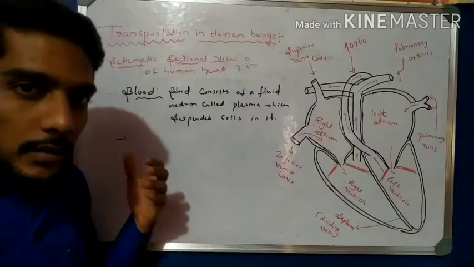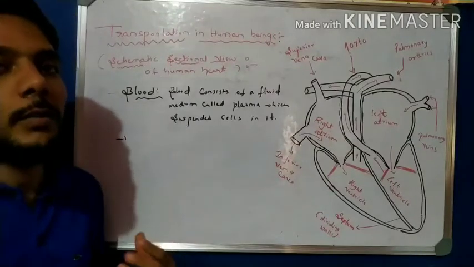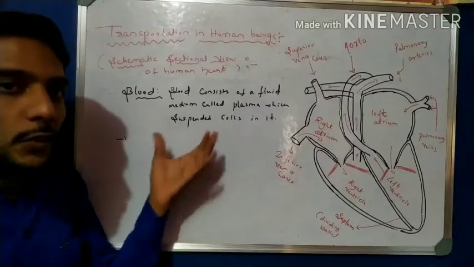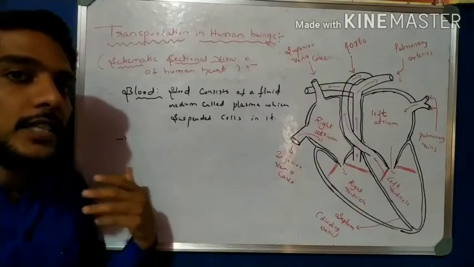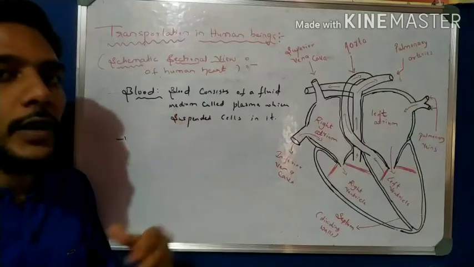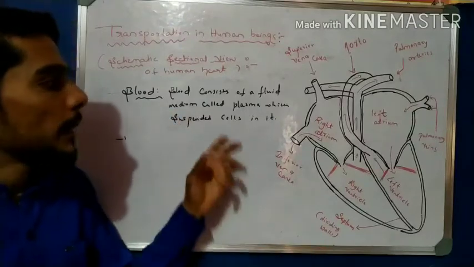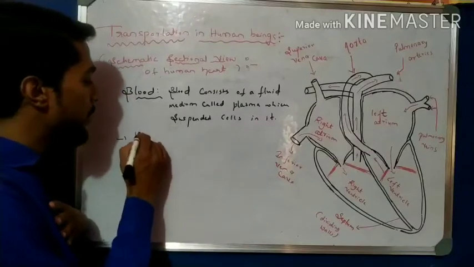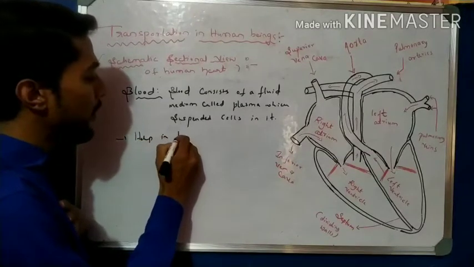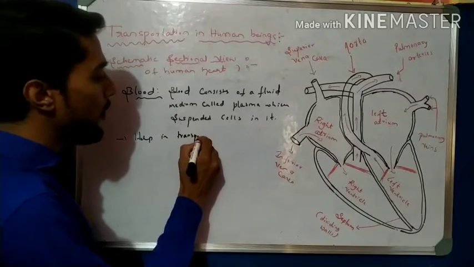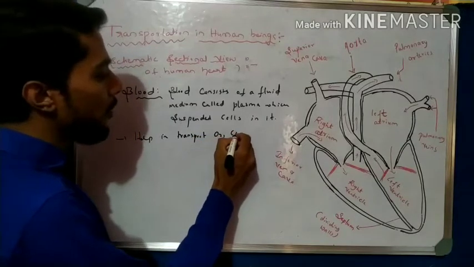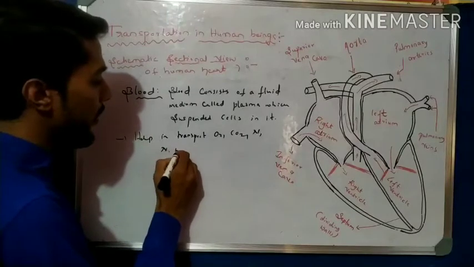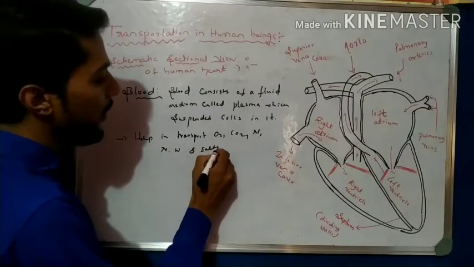This is the plasma which transports all the materials, right? So what is the function of plasma here? Plasma provides a liquid medium for blood. One, it is easy to flow, that is, it provides fluidity, right? Fluid means it is easy to flow, and that is provided by the plasma. Plasma also helps in the transport of oxygen, carbon dioxide, and nutrients, and then nitrogenous waste and salt, etc.